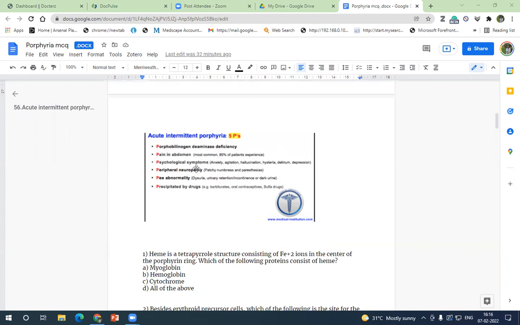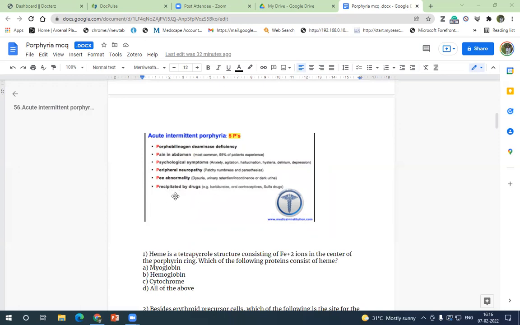Apart from that are neuropsychiatric symptoms like depression or any other psychotic symptoms. It can be both ways, depression or psychotic symptoms. They may have peripheral neuropathy in the form of numbness or paresthesia. Then P for pink colored urine. That is, pink color urine can be seen. And then precipitation by drugs. And also it is post-pubertal. The most common age group is post-pubertal, usually in their 20s or 30s.